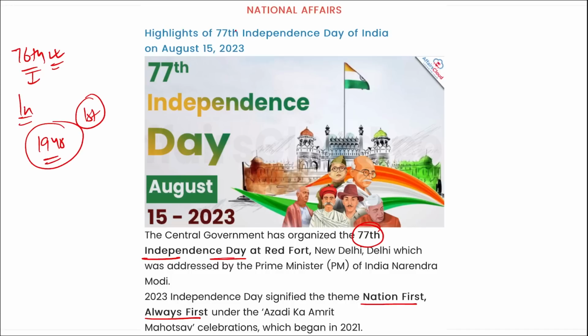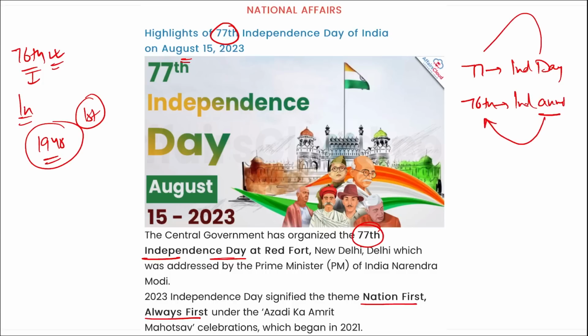But if it is asked which number of Independence Day, it is the 77th Independence Day for India, observed on 15th of August 2023. So hence India celebrated their 77th Independence Day and 76th Independence Day anniversary. Let me write here, 77th Independence Day and 76th Independence Day anniversary. So if it's asked about anniversary, 76th, and Independence Day, 77th.